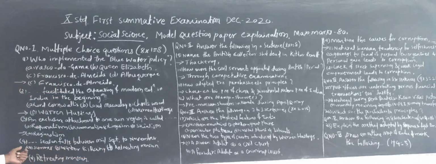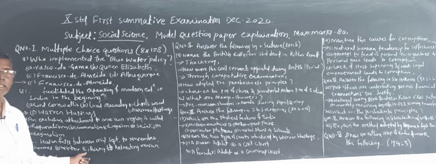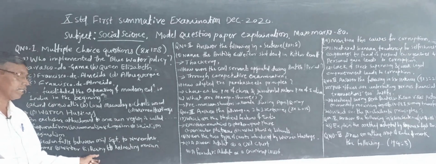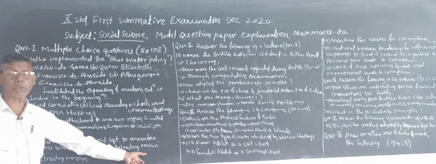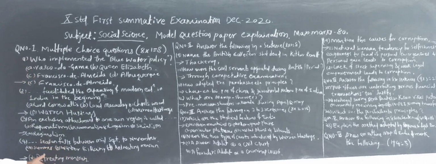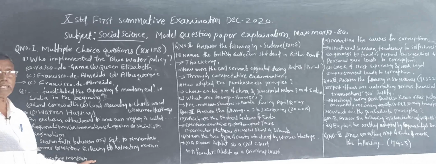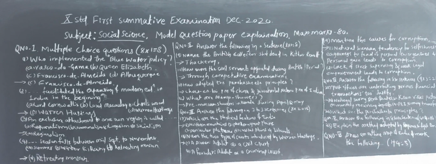The options are A summer, B winter season, C rainy season, and D retreating monsoon season. The correct answer is D, retreating monsoon season. It falls between mid-September to November.